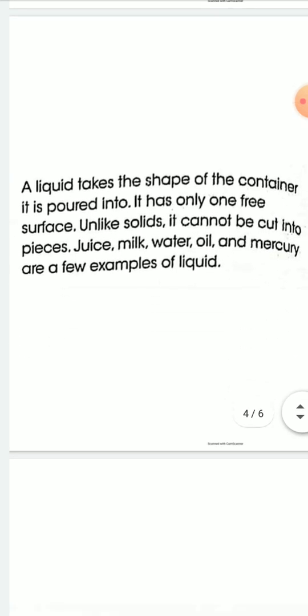So liquids do not have any definite shape, and a liquid takes the shape of the container in which it is poured. Liquid has only one free surface, while solids have many free surfaces.